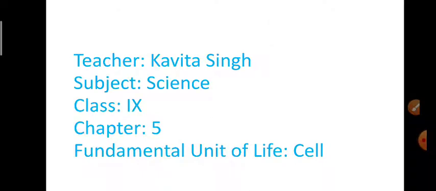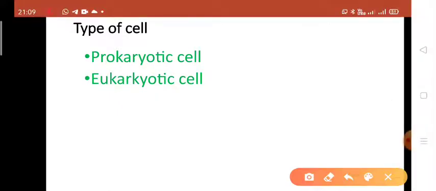I am Kavita Singh and today we are going to continue our chapter number 5, fundamental unit of life, cell. And today's topic is types of cell. So there are two types of cell, that is the prokaryotic cell and eukaryotic cell. So what is the prokaryotic cell?